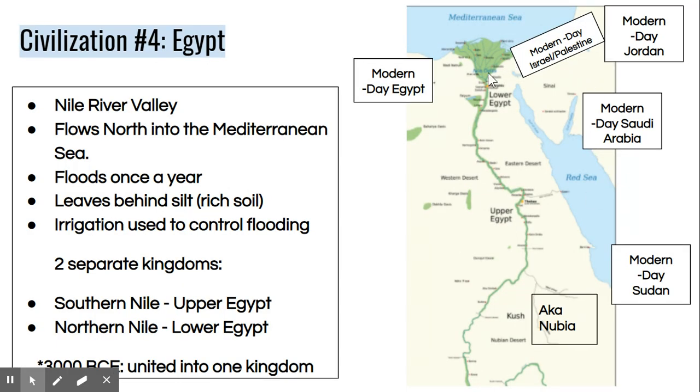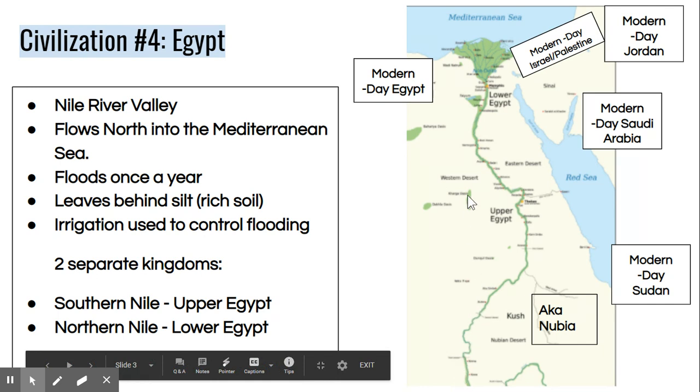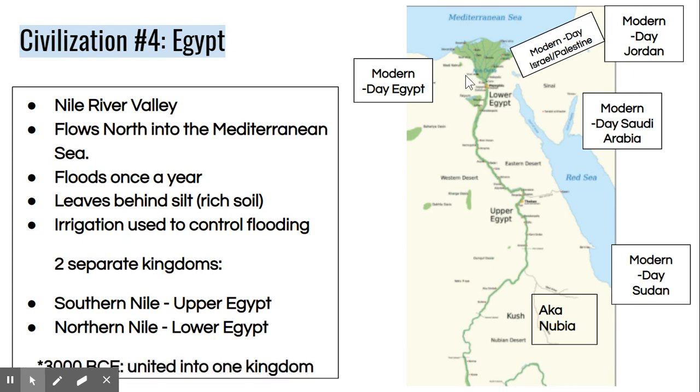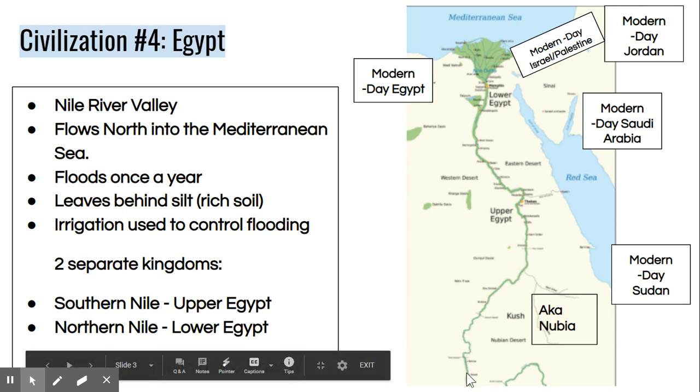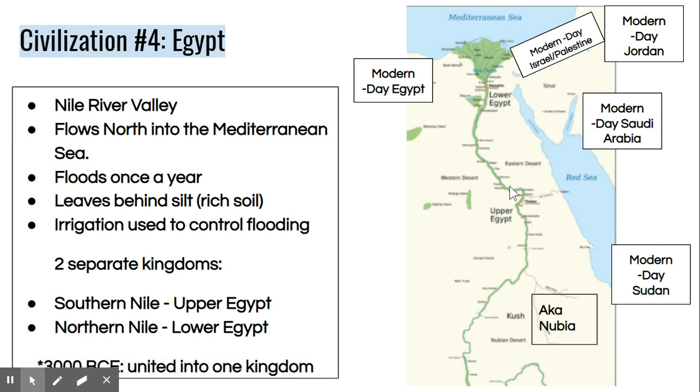Egypt is, again, located along the Nile River Valley, shown in green on this map here, and it actually flows north based off of the higher elevation in Upper Egypt and the lower elevation in Lower Egypt, including the Nile Delta. Just like the Tigris and Euphrates rivers, the Nile River floods once a year, although it's much more predictable than the Tigris and Euphrates. Leaving behind a rich soil, farmers would use irrigation to control the flooding.